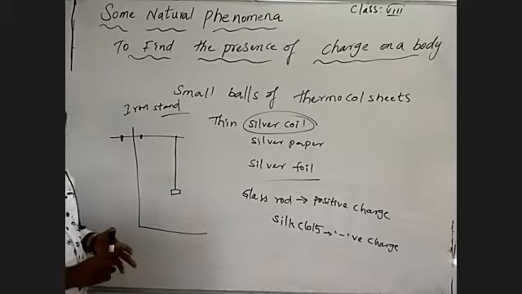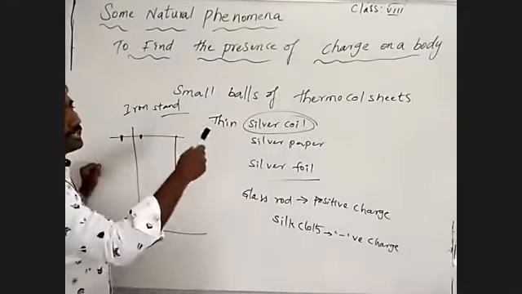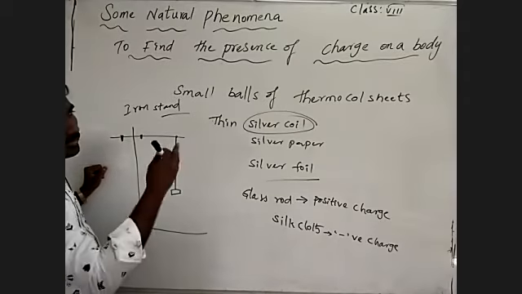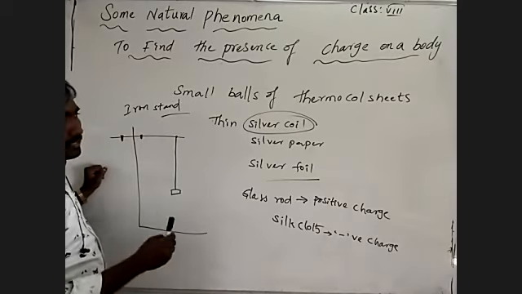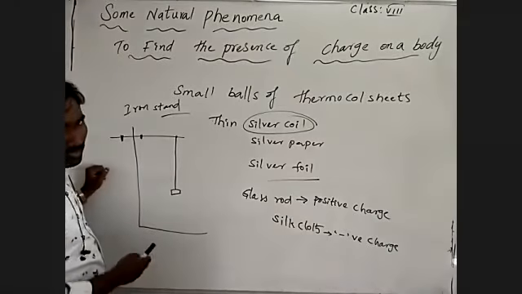And in the second situation, bring the silk cloth near to the thermocol balls, the small balls from the thermocol sheet.